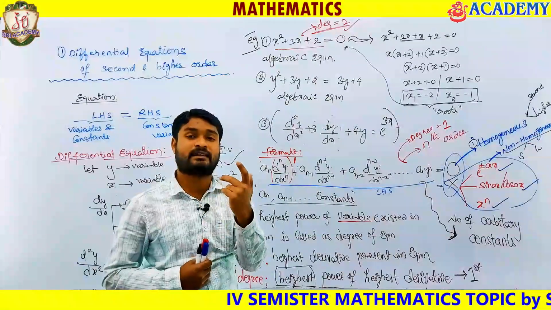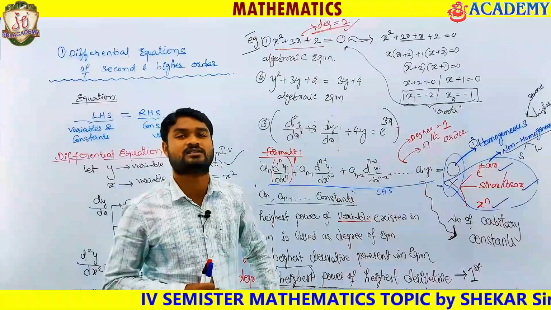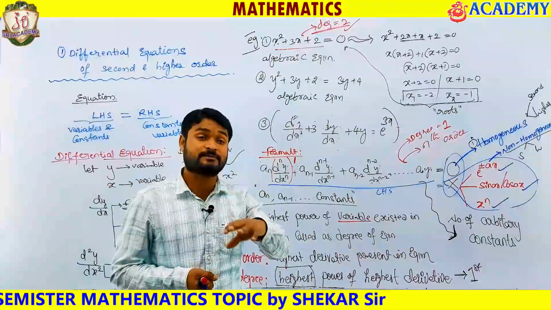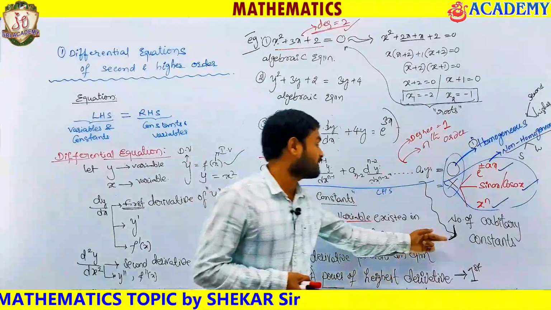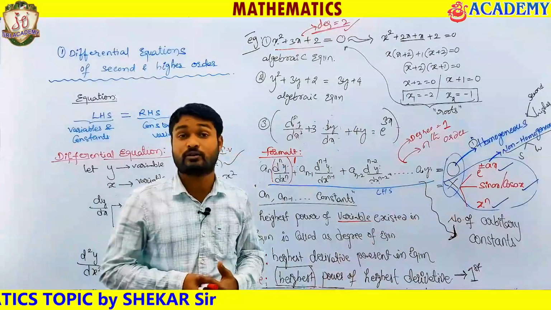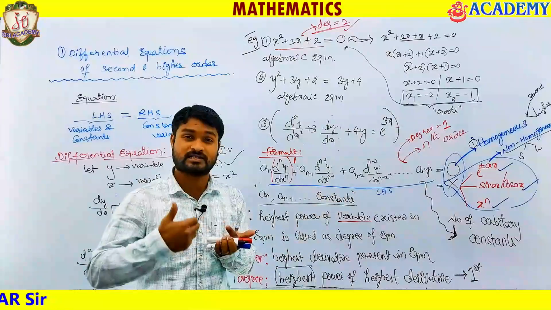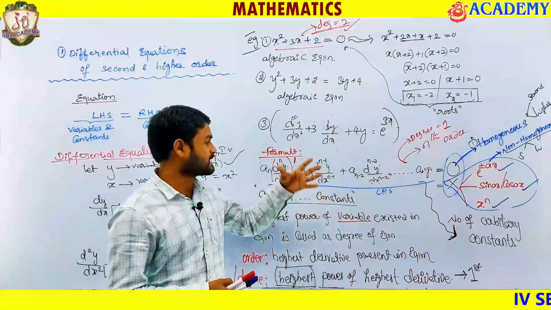Then what can we expect? Can we expect the same root-style answers or not? Root-style answers you are not going to expect. We are going to expect the answer in terms of a number of arbitrary constants. We are going to generate it and put it into the form of a number of arbitrary constants. Okay, this is the basic idea.